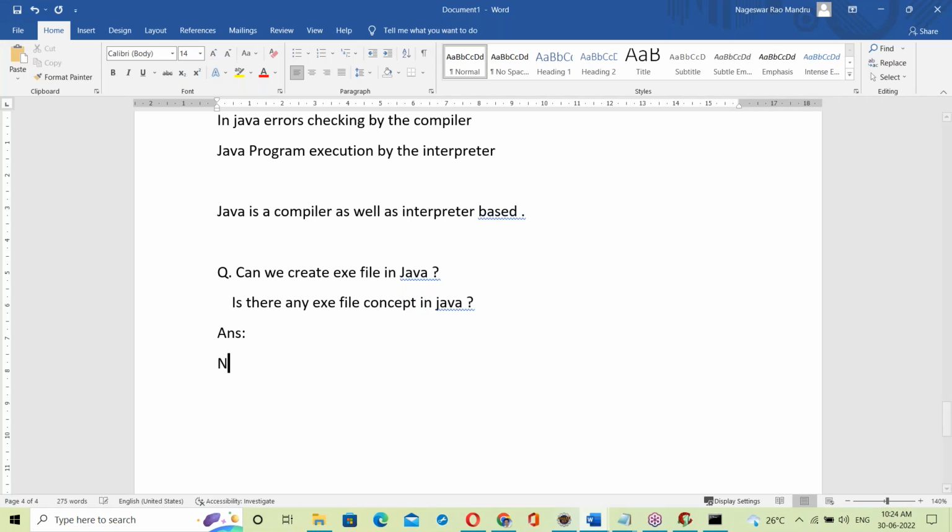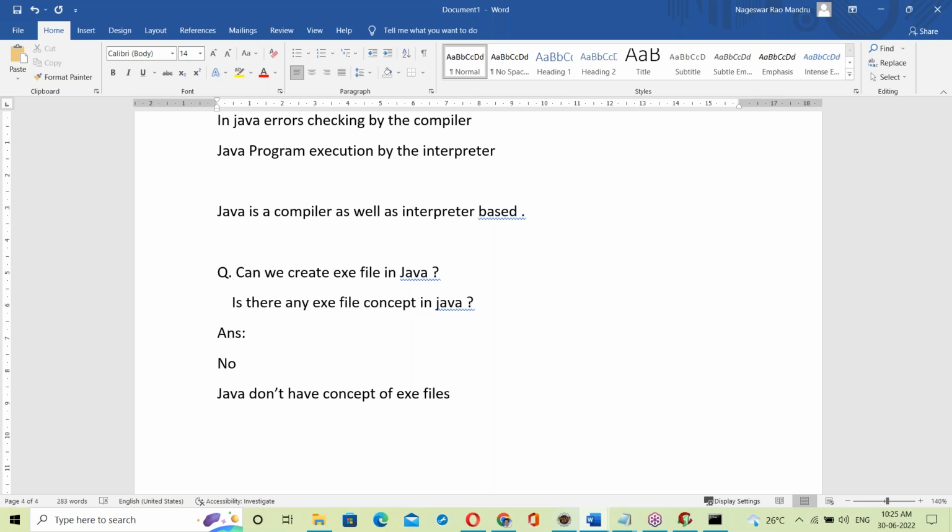Java doesn't have the concept of exe files. What is the reason why Java doesn't have an exe file? The reason is that Java is platform independent. To make Java platform independent, the exe file concept was eliminated in Java.